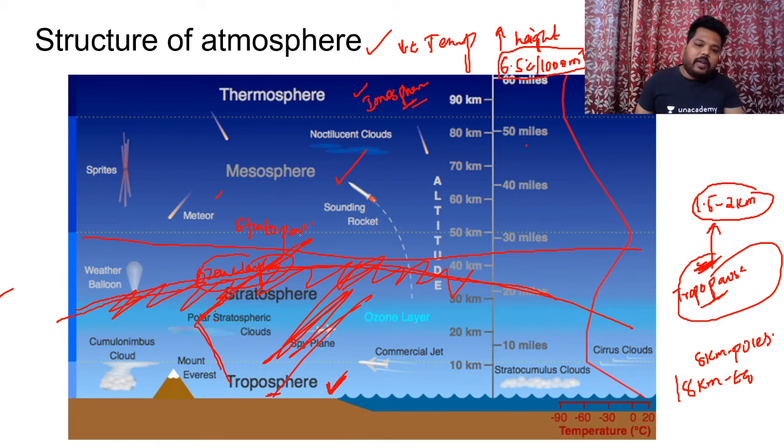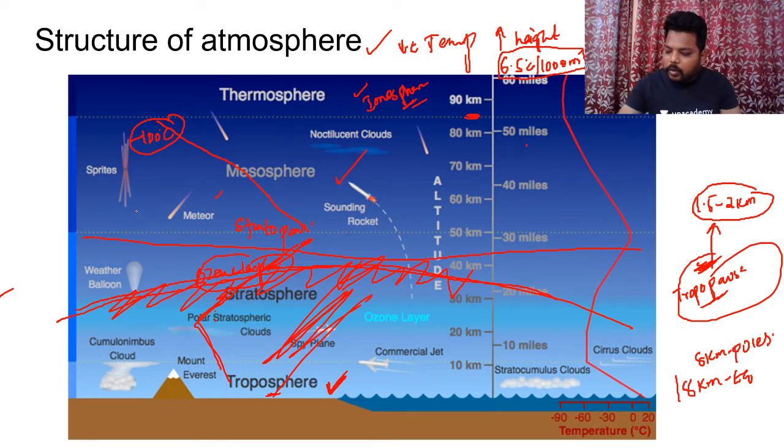And apart from this, when we see from the stratopause, the topmost layer of the stratosphere, temperature continuously tends to decrease at a very rapid rate. Reaching the topmost layer of the mesosphere, that is at the zone of 80 kilometers, we would have a temperature of somewhere around minus 100 degrees centigrade. Do remember this point. Clear?